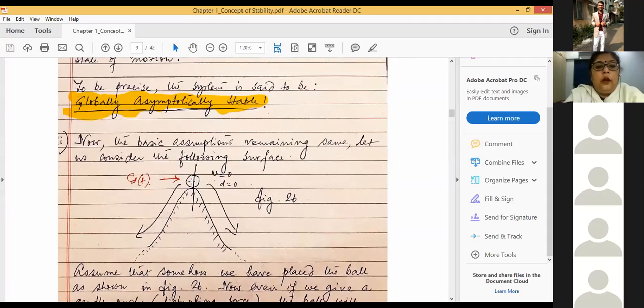So now if we give a very gentle push to the ball, what will happen? The ball will roll down along this surface, and the ball will never be able to regain its initial zero state where the velocity and the displacement were zero. So the system is unstable. The system is unstable.